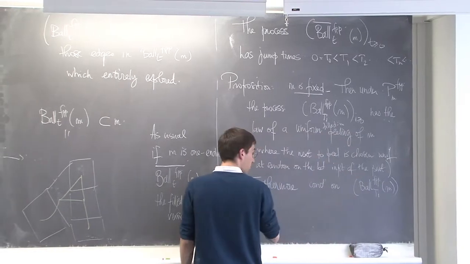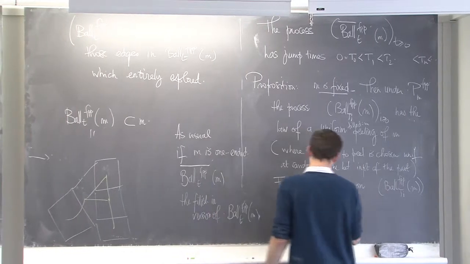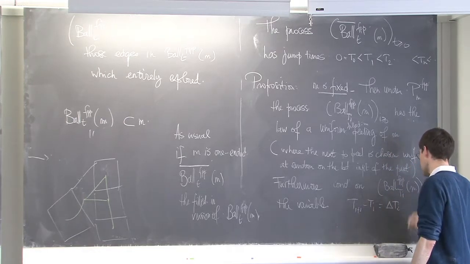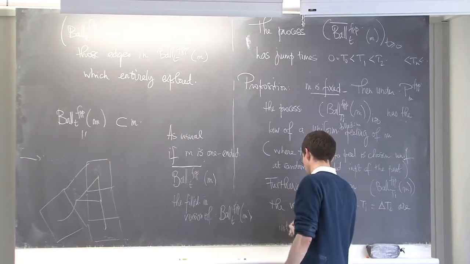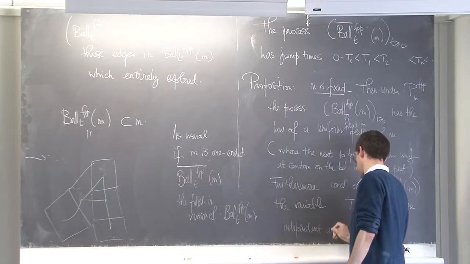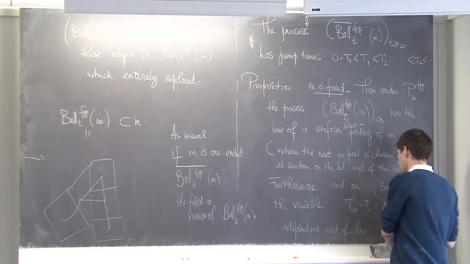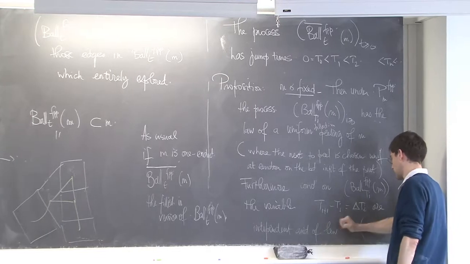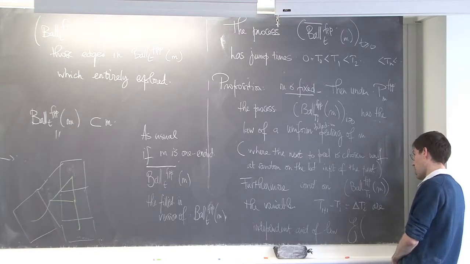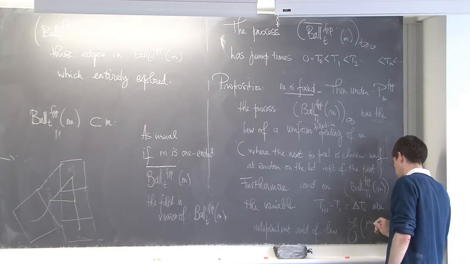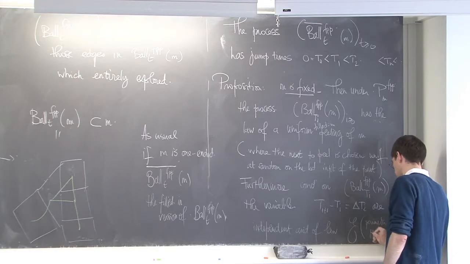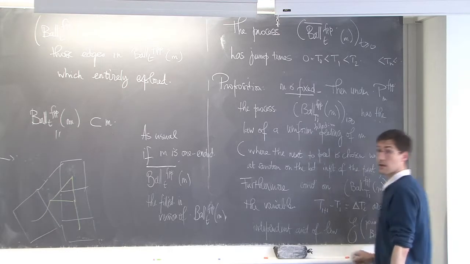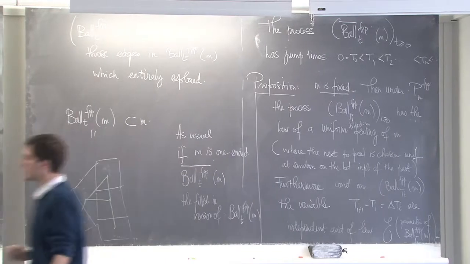Conditionally on this, the variables T_{i+1} minus T_i, which I denote by delta T_i, are independent and follow an exponential variable, let's put an E like that, of parameter the perimeter of the ball Ti FPP of M. I let you copy this proposition and then I explain.